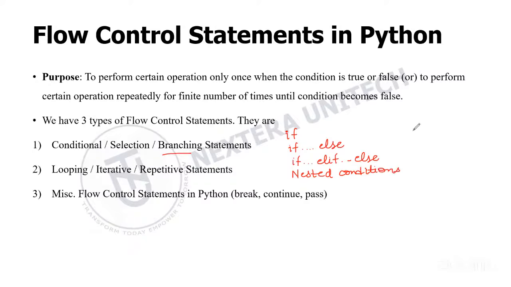And then we learned about the match case statements, which are used for menu driven applications. These conditional statements help our programs to make decisions. So these are used for decision making, okay?